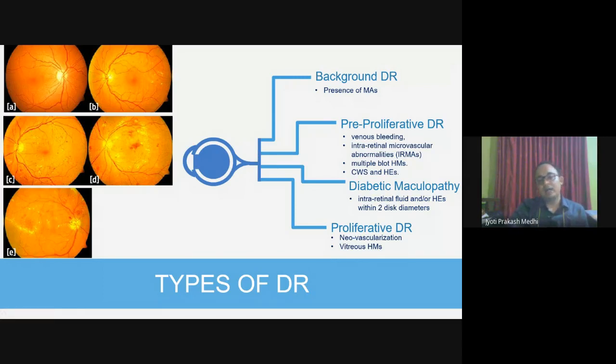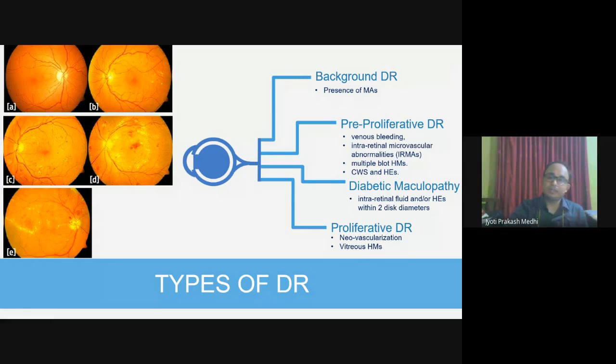Now, the higher or final stage of diabetic retinopathy is proliferative diabetic retinopathy, where you can see neovascularization and vitreous hemorrhages. Neovascularization is nothing but the formation of new blood vessels. As the blood vessels cannot supply enough oxygen, in order to get more oxygen, the retina grows small blood vessels.